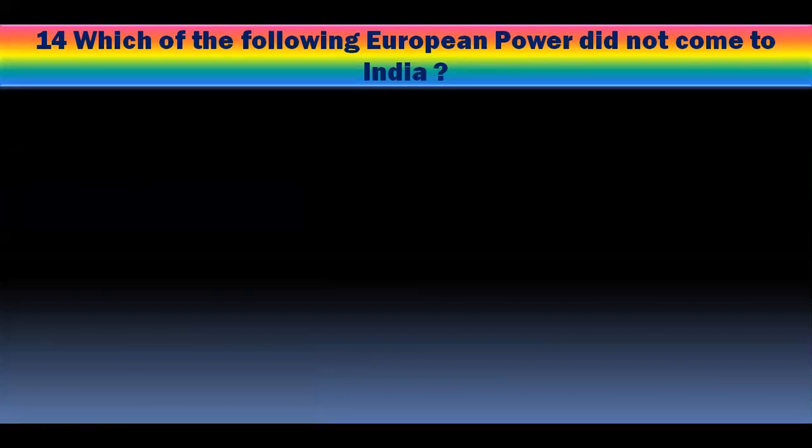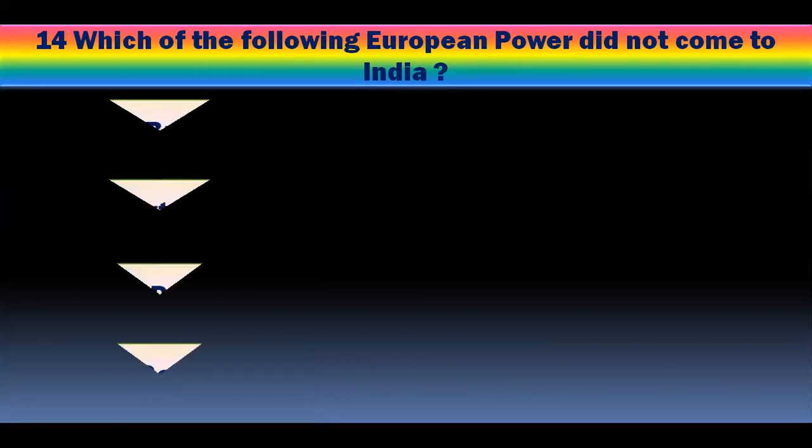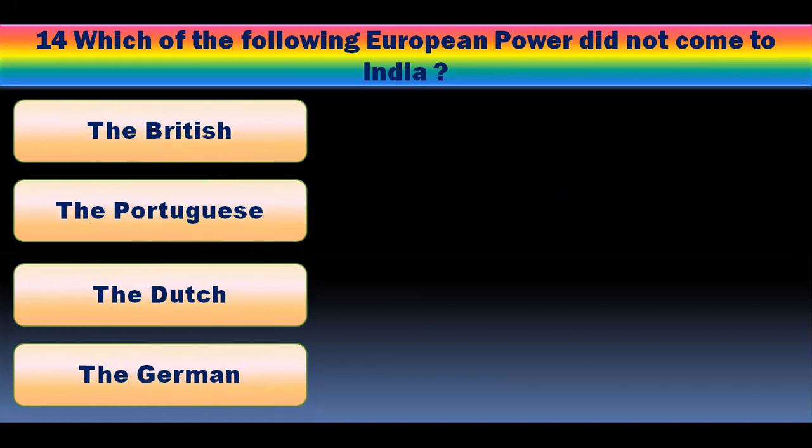Question number 14. Which of the following European powers did not come to India ever? The British, the Portuguese, the Dutch, or the German? And you have to pick one of the right answer. And the right answer is the German. Germans never came to India with the objective of colonizing.